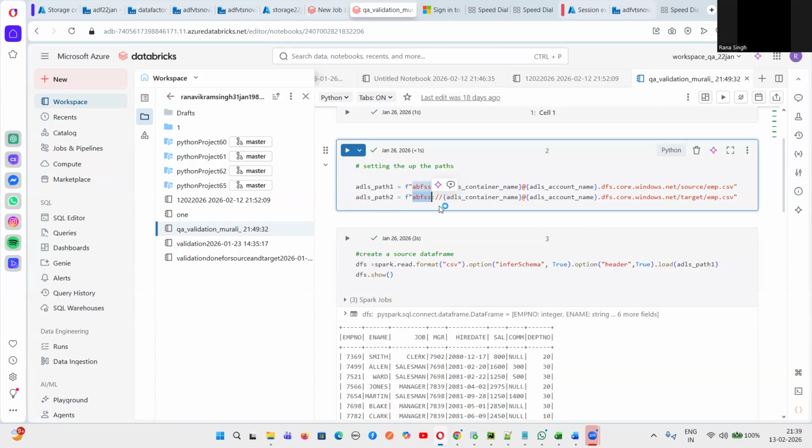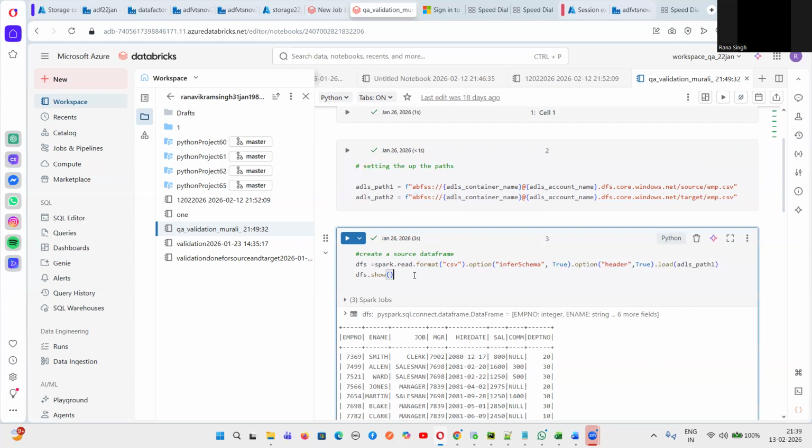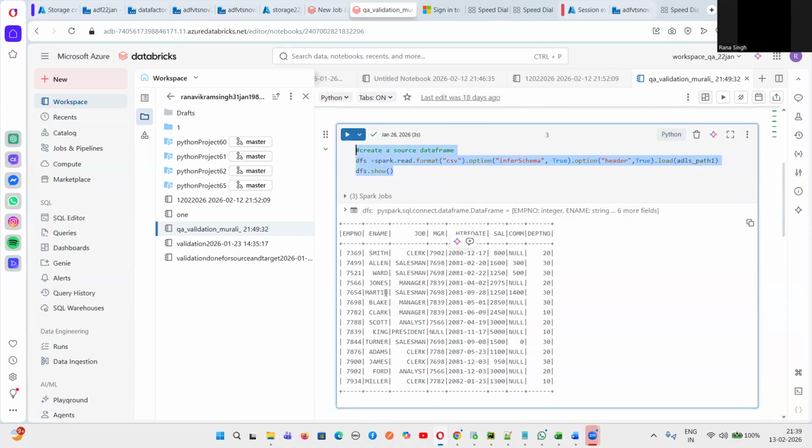So now, guys, once you have set up the path, then you create a data frame. I will again teach you data frame in PySpark. As of now, this is like a table. So once you write this particular format, spark.read.format, let's suppose this is CSV format. Options we give, if we want to see the schema, we have to give inferSchema equals true and header equals true, and load this particular path, whatever path we have defined for source. So this is a source table we have created. Data frame is like a table. This is the source data frame.